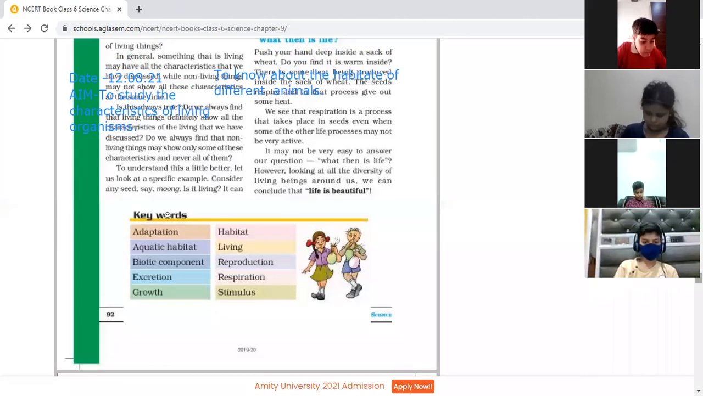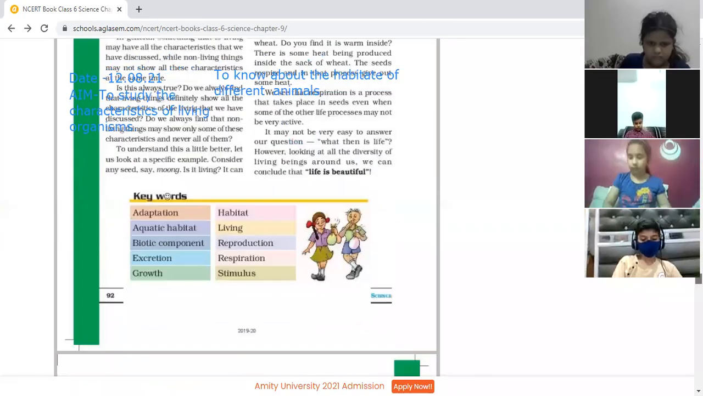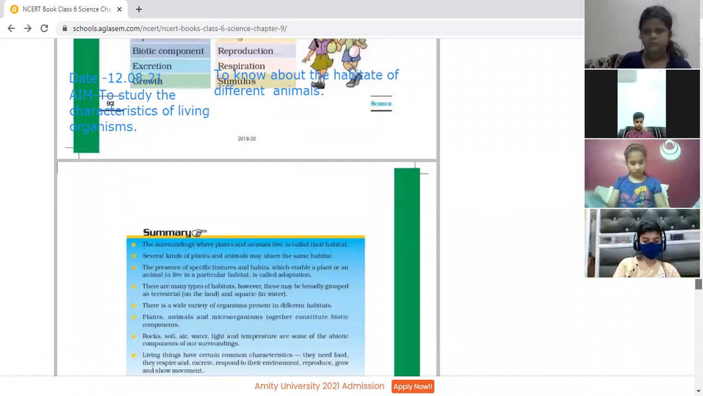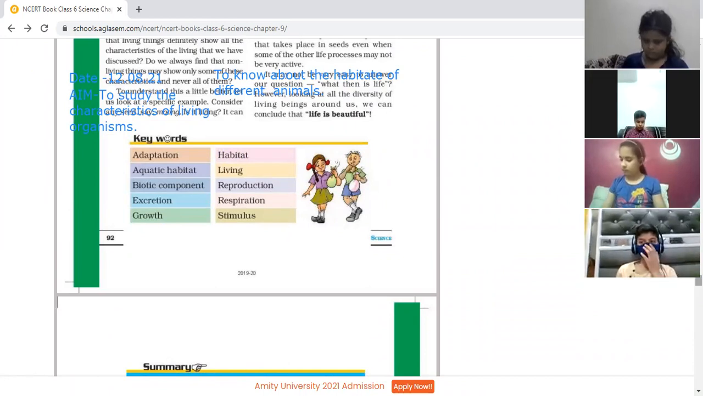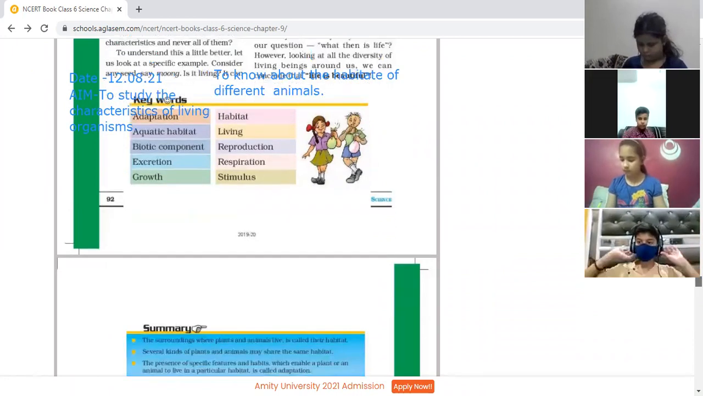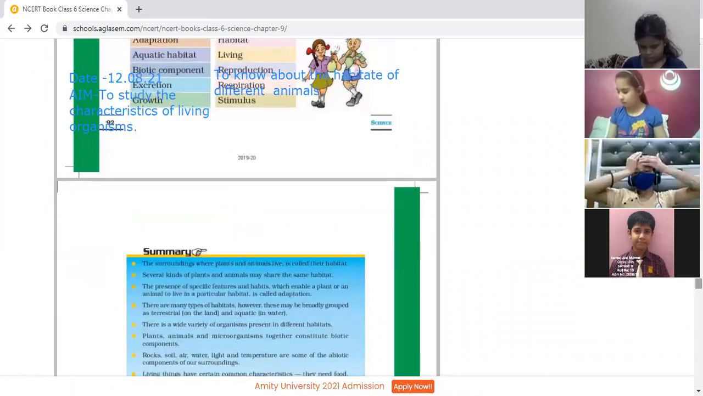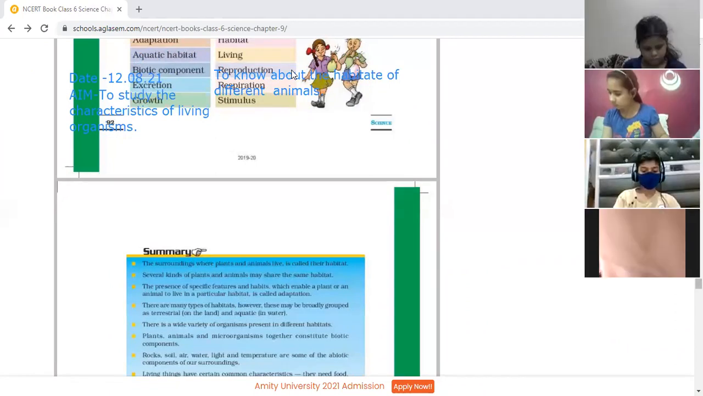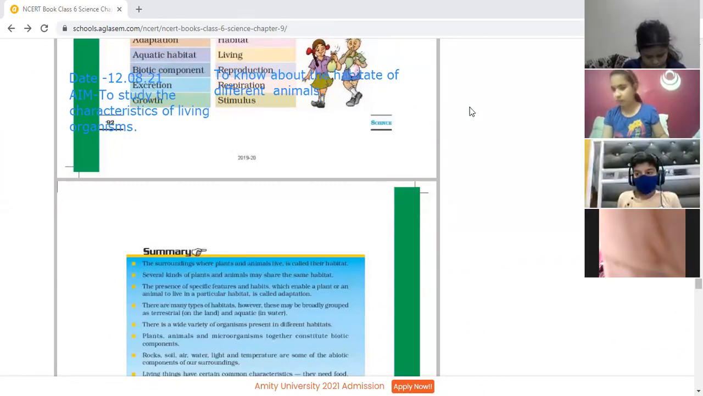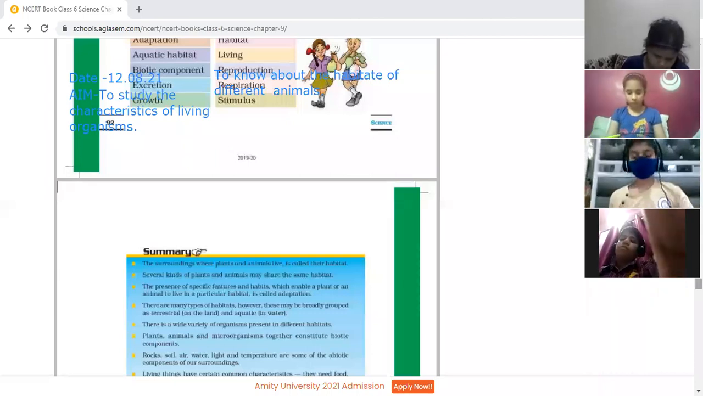Yes, you can tell. The presence of specific features and habits which enables a plant or an animal to live in a particular habitat is called adaptation. Ma'am, it is written in summary, third point. Okay, in summary, third point it is written, the adaptation. Children, only raise your hand, nothing else. So first, adaptation is done.